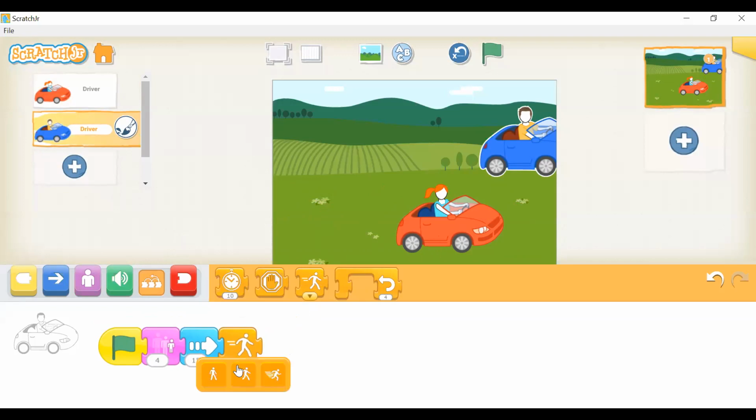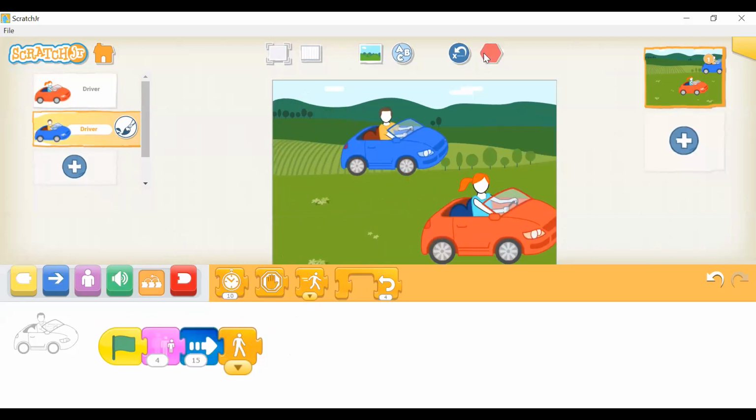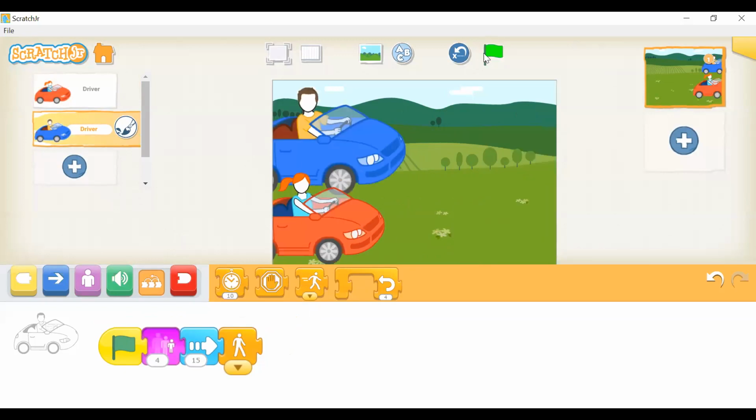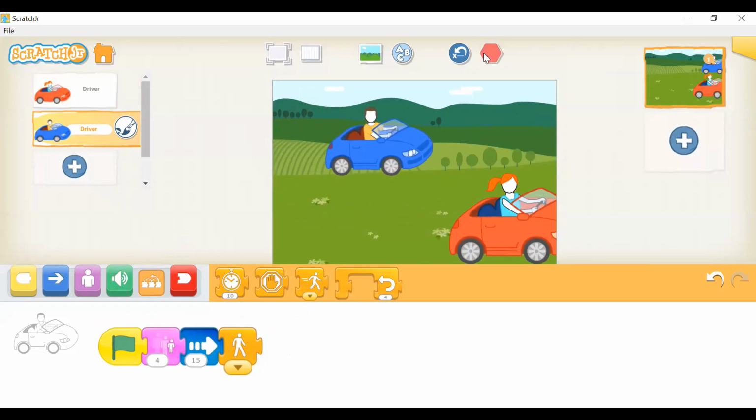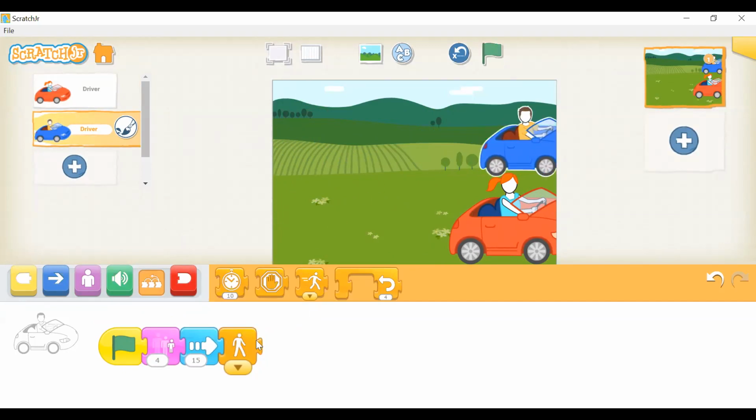But let's change this speed to a slow speed and see what happens. Wow, the blue car is going really slow. If you would like to, you can change the speed of the blue car too, so that they both go fast.